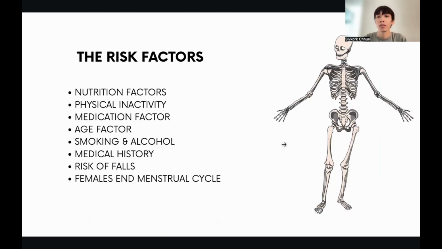Untreated hypogonadism, like low sex hormone in men and women. A person having low sex hormone also has reduced bone density. Organ transplantation: a person who has a history of organ transplant can also develop osteoporosis at a later age. A person with type 1 diabetes also has a high risk of osteoporosis. Thyroid disease, like hormone imbalance, low thyroid hormone or higher thyroid hormone.